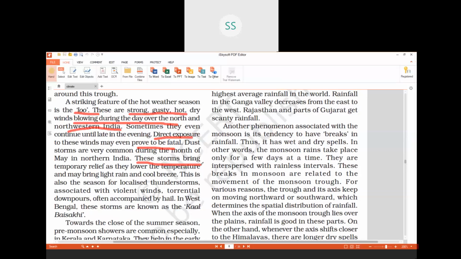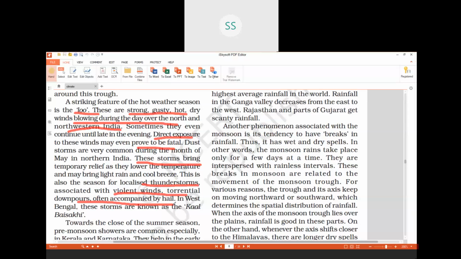That is what is about your loo and the breezes, children. Dust storms are very common in the month of May. These storms bring temporary relief as they lower the temperature and bring light rains and cool breeze also. Children, one more thing you might have observed, when there is suddenly rain, you might have observed thunderstorms associated with violent winds, torrential downpours, often accompanied by hail.